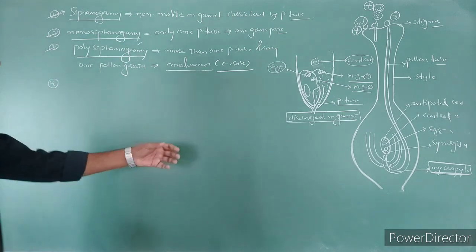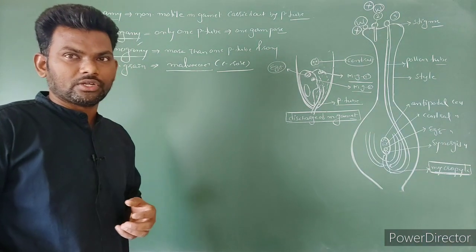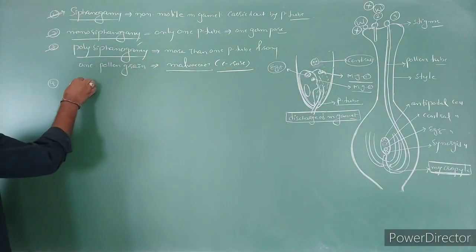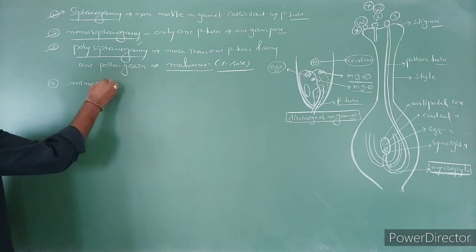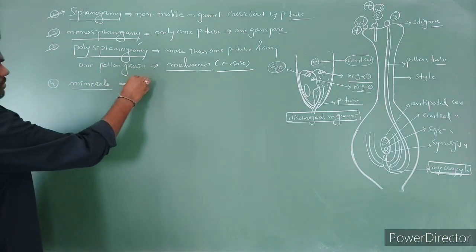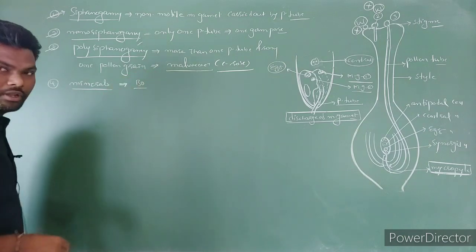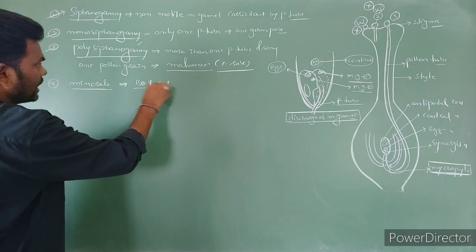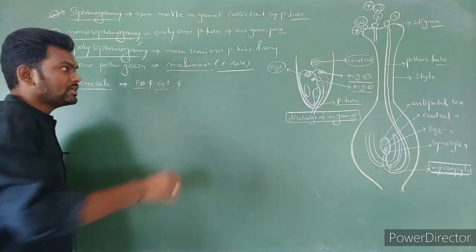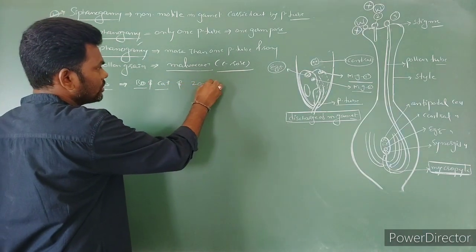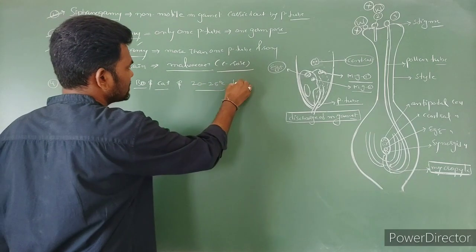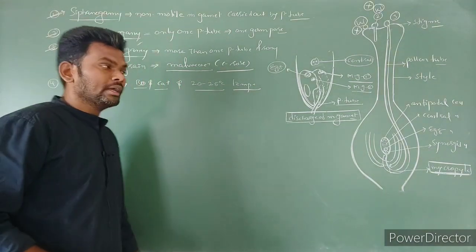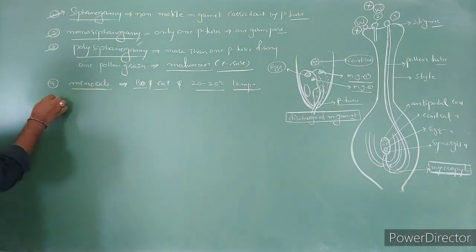Next some points are here. Which of the following elements are needed for pollen tube germination on stigma? Which are the minerals very essential for germination of pollen tube? Boron as well as calcium is needed, and temperature is in between 20 to 25 degrees Celsius. Temperature is needed, right?